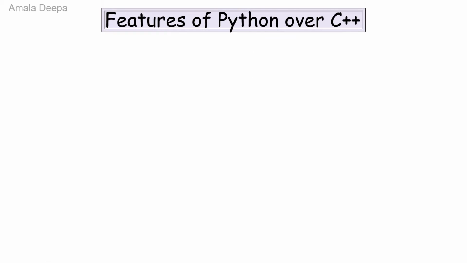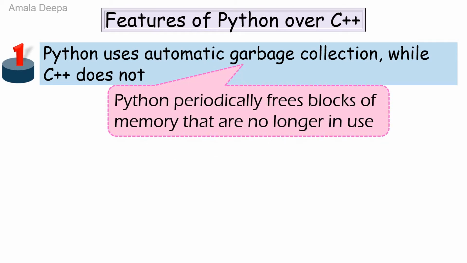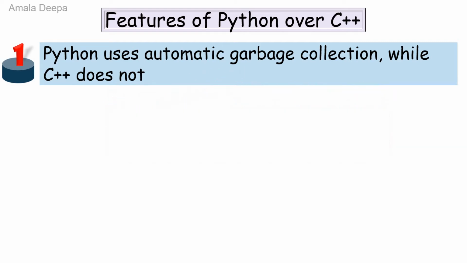Python and C++ are both prominent programming languages, but Python scores over C++ in some aspects. The first one is Python uses automatic garbage collection while C++ does not. Automatic garbage collection is a technique by which Python periodically frees blocks of memory that are no longer in use.